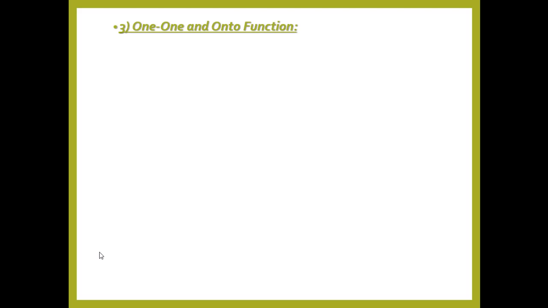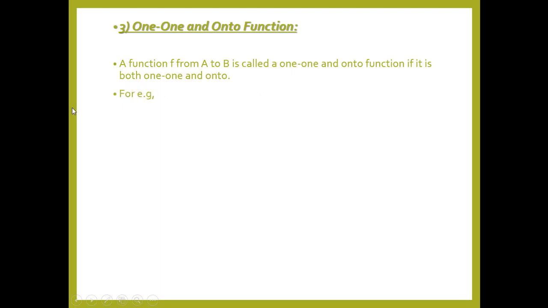Okay, the third condition is one-one and onto function. A one-one and onto function is a function f from A to B that is called a one-one and onto function if it is both one-one and onto. For example, let me take set A with the elements x, y and z, and set B with the elements 1, 2 and 3, and we are going to take the relation, which is actually a function, {(x,2), (y,1), (z,3)}.